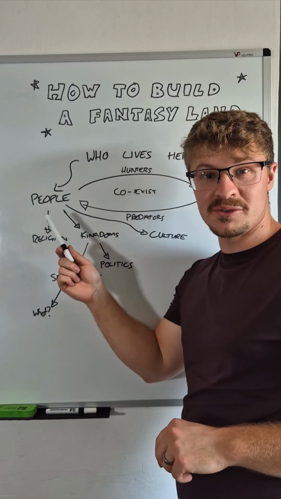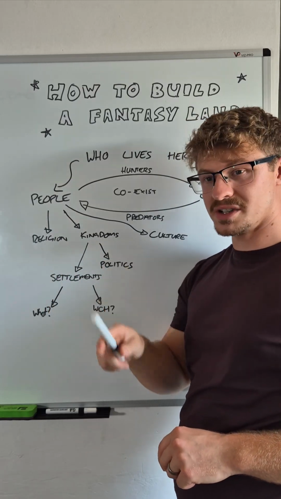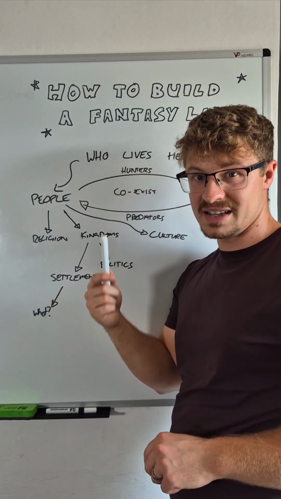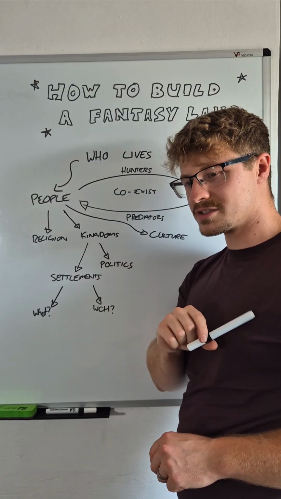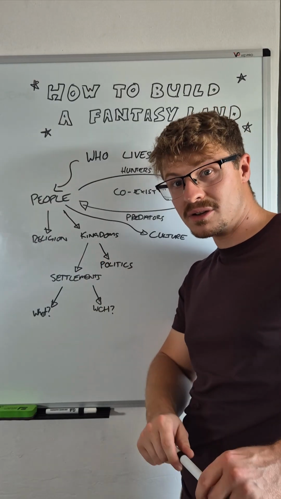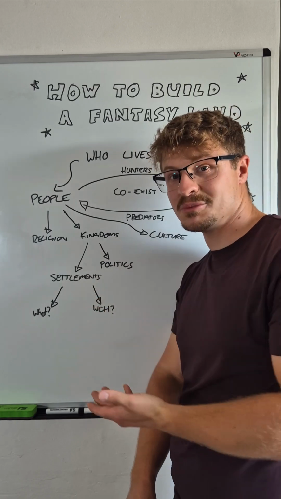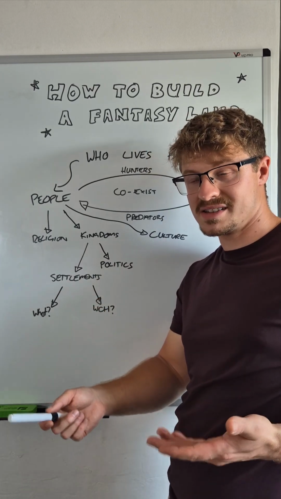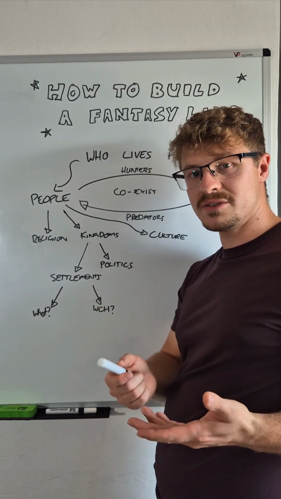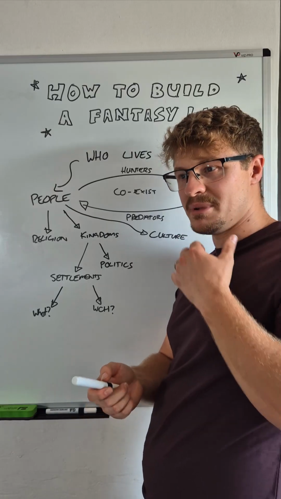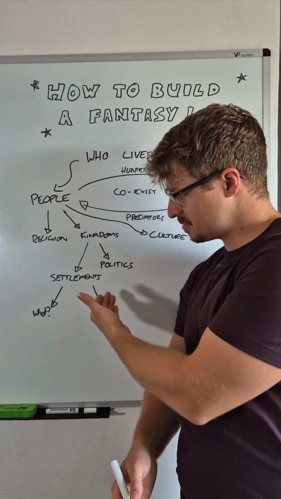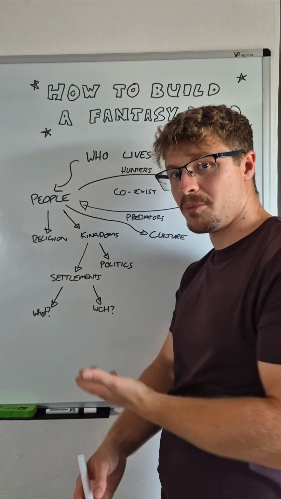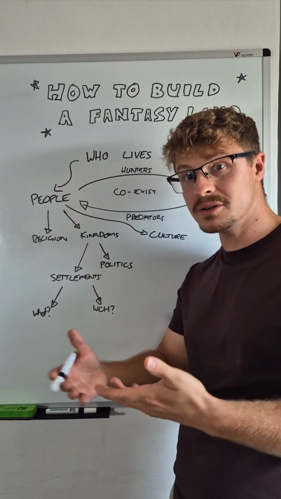So let's focus in on people for a second. We have religions, kingdoms, and culture. We could expand on this. Society is a very, very big topic. But let's look at kingdoms. So answer the question, what does a kingdom look like? Well, it probably has settlements, towns, villages, cities. Decide on what kind of structures they are. Are they made of brick? Are they made of stone? Are they made of wood? So those settlements, what are they? What purpose do they serve? What do they look like?